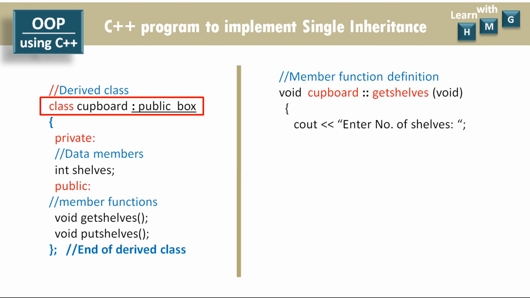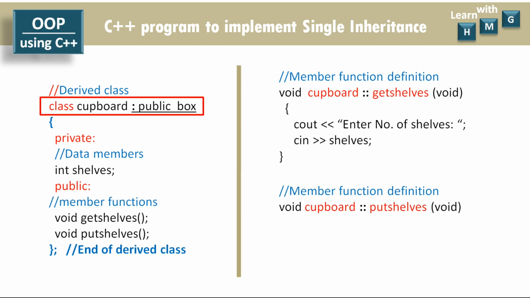So display the message to the user to enter the number of shells, and using the extraction operator accept the value of shells. Like this, the number of shells is accepted using getShells. Let us define the member function putShells. Again, it is not accepting any argument and not returning any value, and hence void cupboard scope resolution operator putShells.